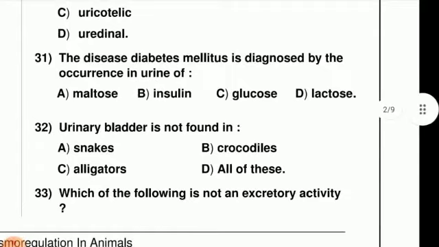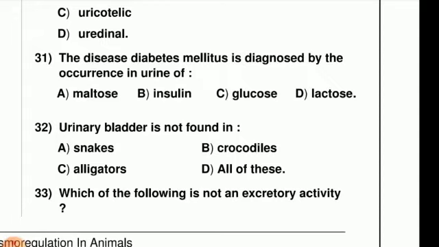Next question, question number 31. The disease diabetes mellitus is diagnosed by the occurrence of glucose in urine.